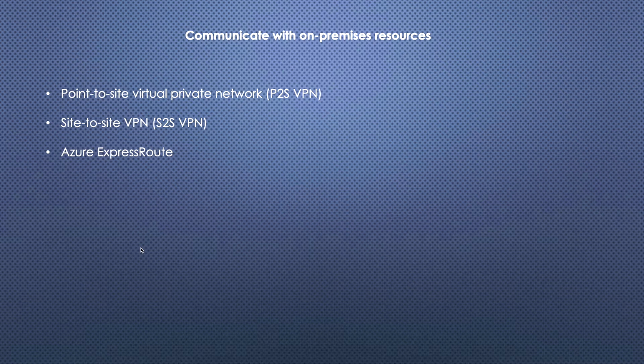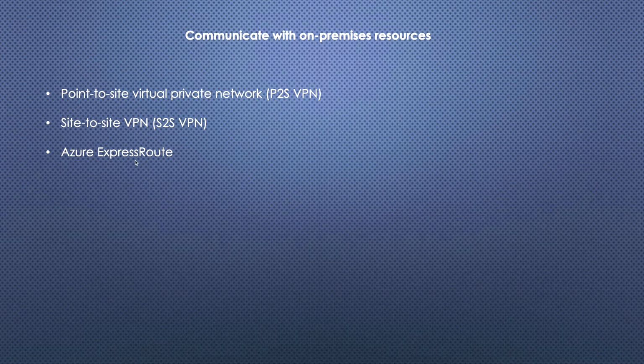Okay, communication with on-premises resources. This is very important. Right now, we have a VNet in our Azure public cloud, but how are we going to connect to those resources? How are we going to connect to our VNet from an on-premises environment? From the on-premises environment, we have these three concepts: point to site virtual private network, site to site virtual private network, and Azure Express Route. What is this?